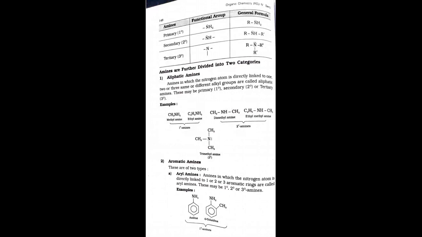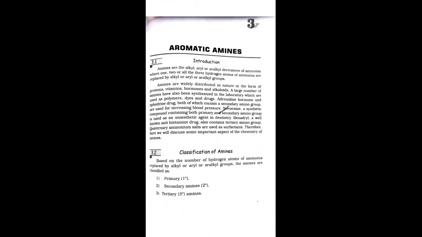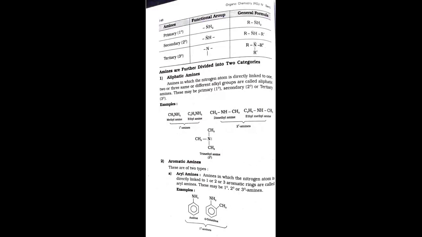Then this is the second classification. Then the third classification is, I repeat again, first the amines are classified as primary, secondary, and tertiary based on the removal of hydrogen atoms in the ammonia. Then later these amines are further classified into two categories.